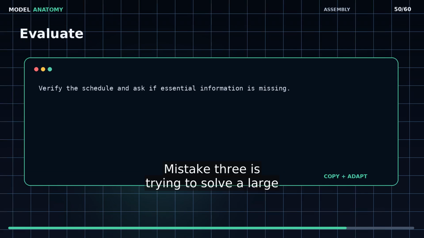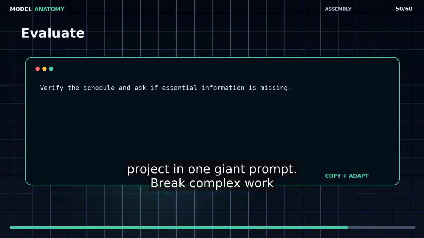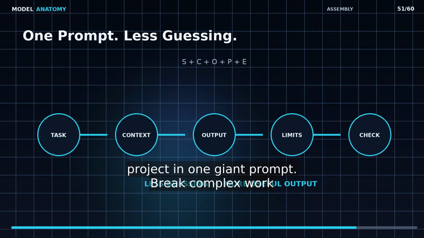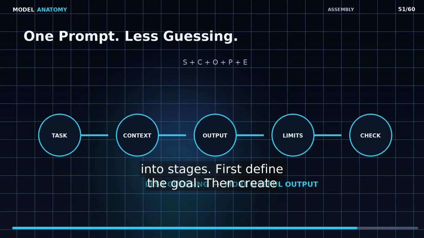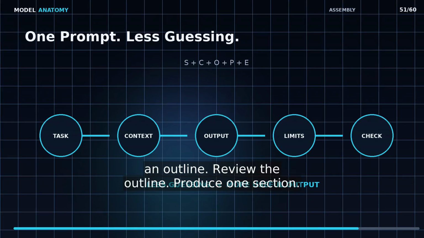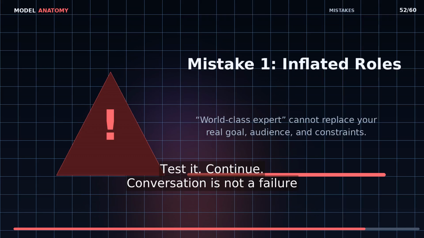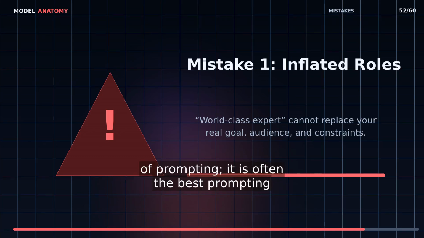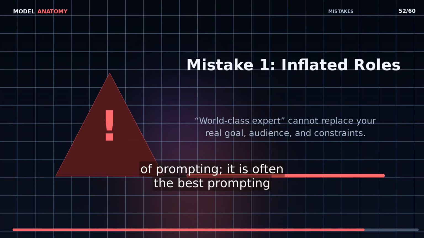Mistake 3 is trying to solve a large project in one giant prompt. Break complex work into stages. First define the goal, then create an outline, review the outline, produce one section, test it. Continue. Conversation is not a failure of prompting, it is often the best prompting strategy.